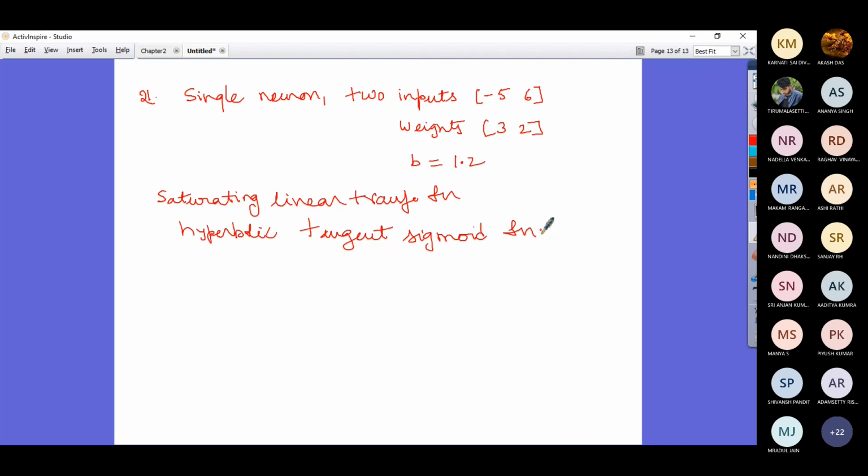Yes, sir. Now the point is, whenever you are applying activation functions such as log sigmoid or hyperbolic tangent sigmoid, for the time being, please take that delta value as 1. We will be discussing the delta value, why it is 1, and what is the necessity, a little later.